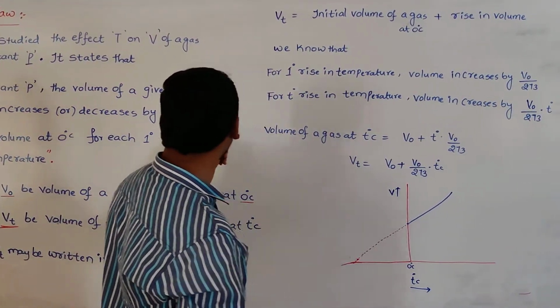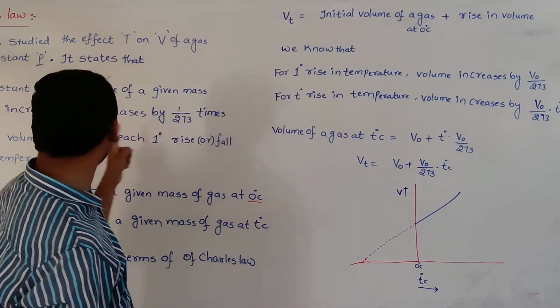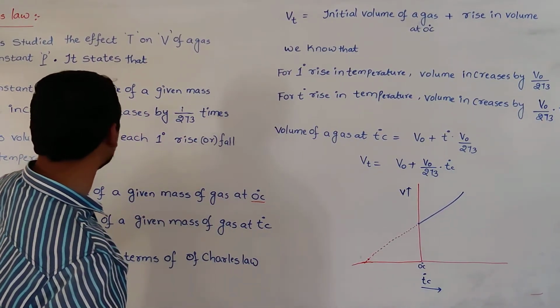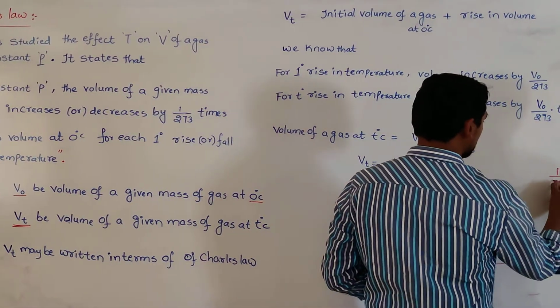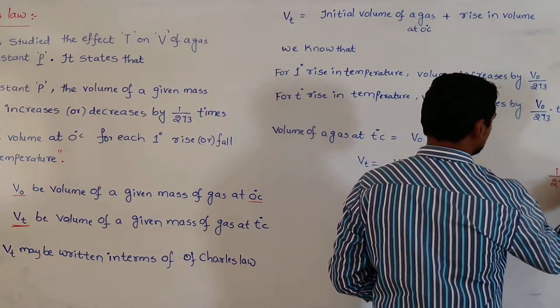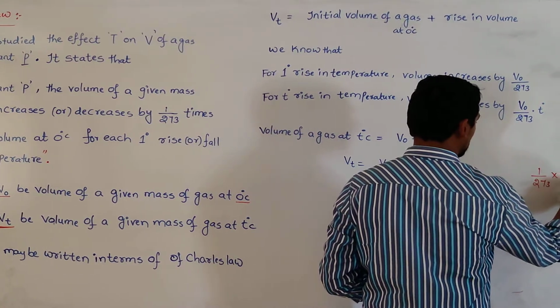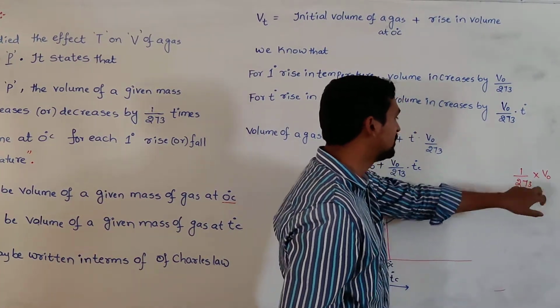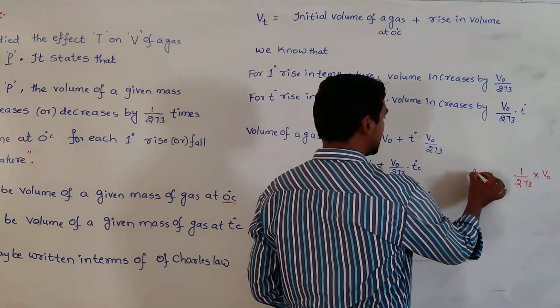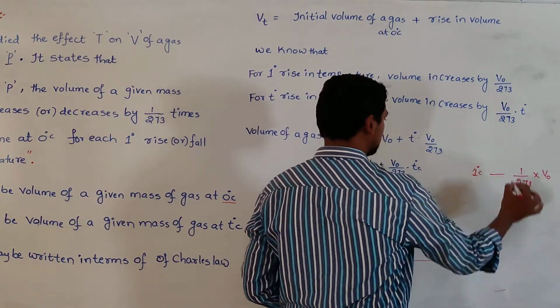So now, just for your understanding, I am rising 1 degree temperature. How much does it increase? 1/273 times of its volume at 0 degree centigrade. At 0 degree centigrade, how much is the volume? V0. This much volume increases: V0 by 273, for how many degrees rise in temperature? For 1 degree rise in temperature.